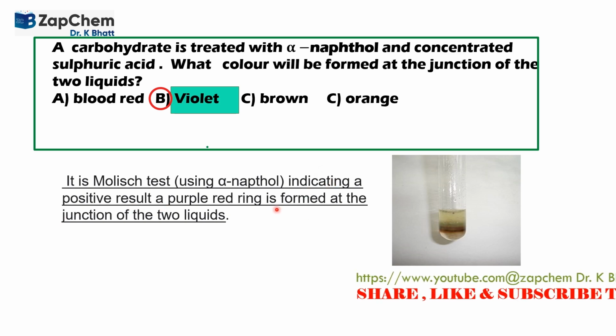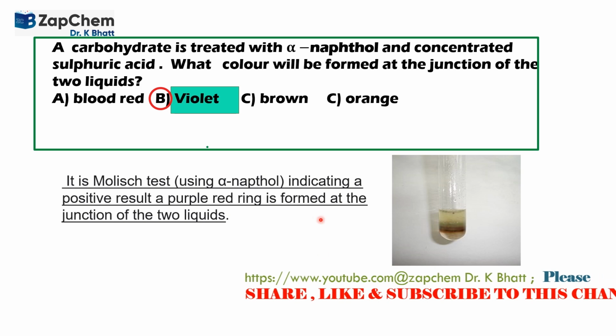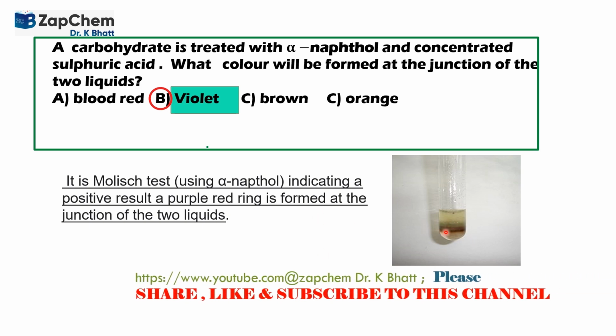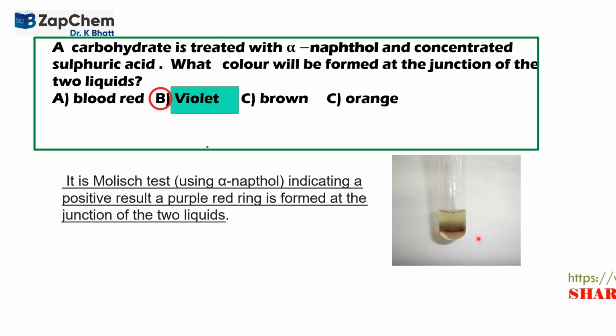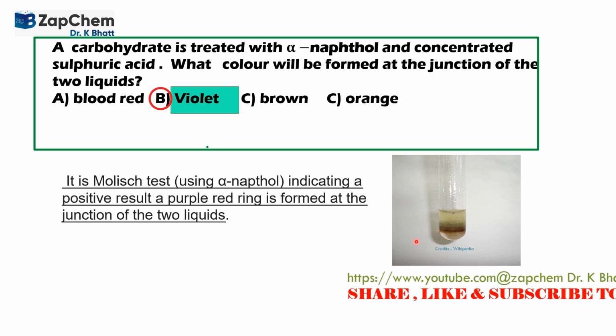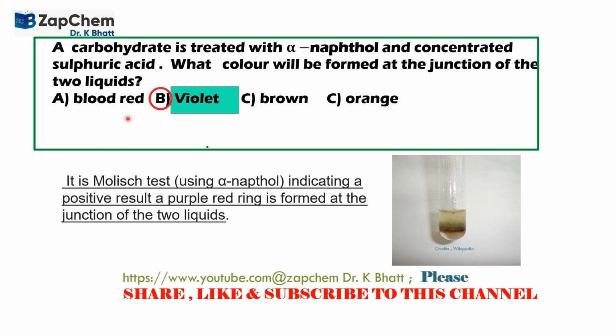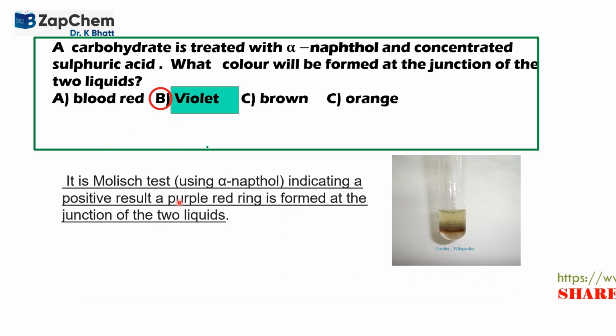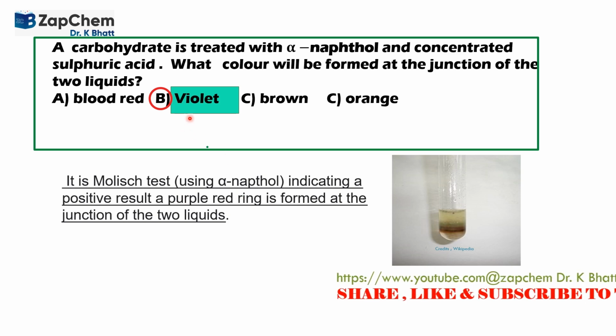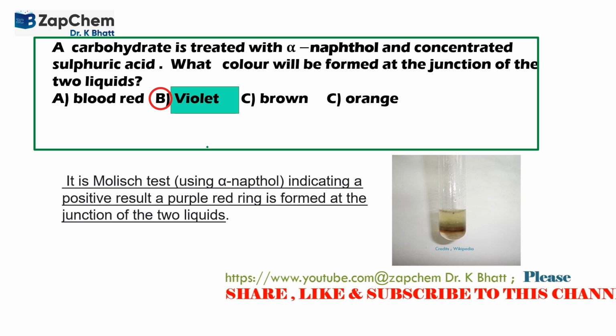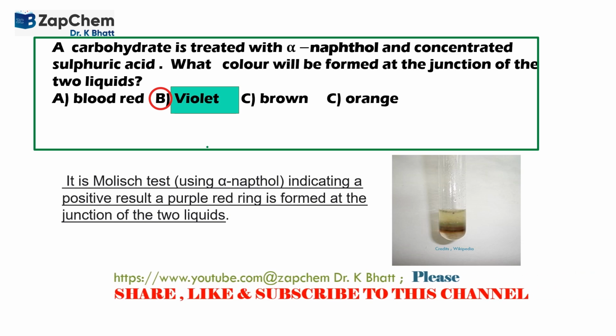A purple-red ring is formed at the junction of the two liquids. Here is the image representing the Molisch test and the color. In the options, this purple-red ring can match only the violet color, and therefore we mark it as the correct option.